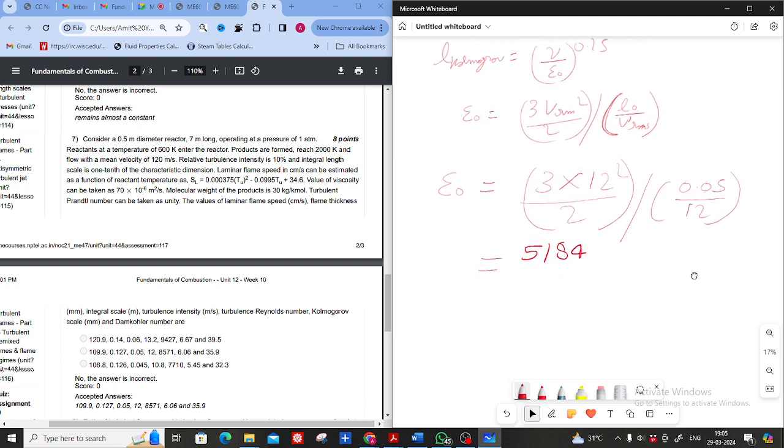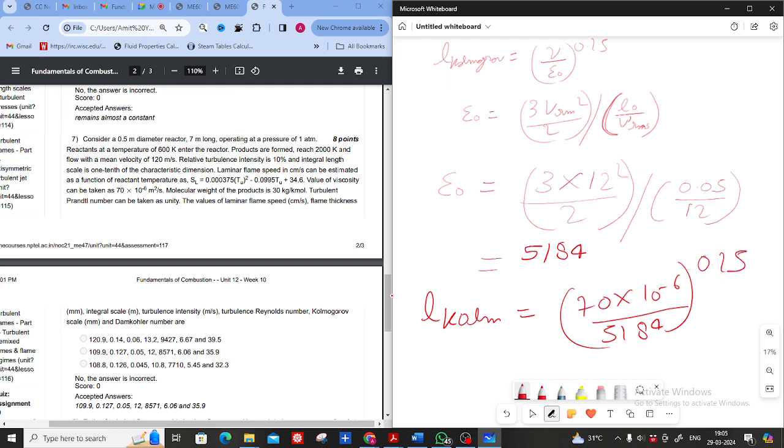So for the Kolmogorov length scale, just substitute here: nu is 70 into 10 to the power minus 6, upon 5184, to the power 0.25.